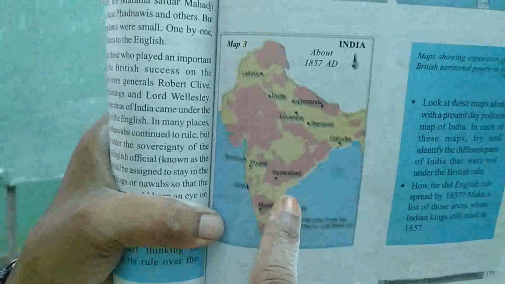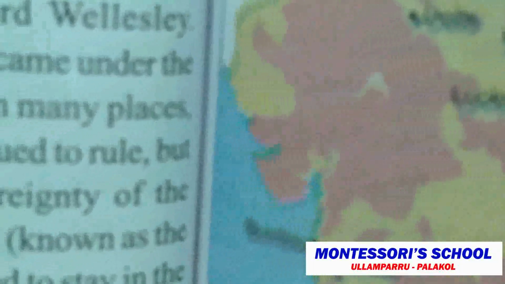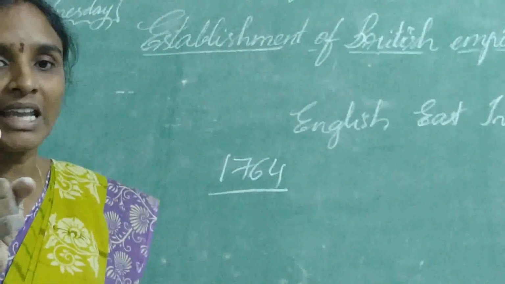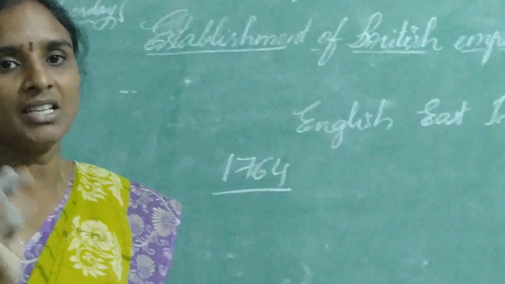You can see here what a great change you can observe, because the yellow color part indicates the places that are under the control of Britishers. Okay, clear all of you? So what was the instinct that gave the courage to Britishers?